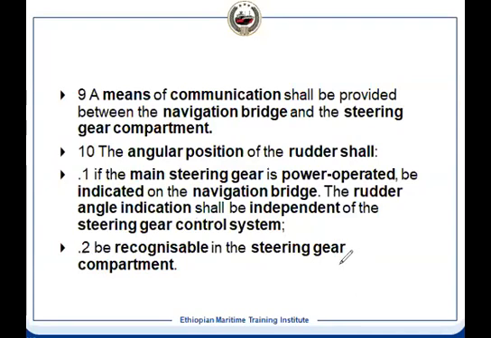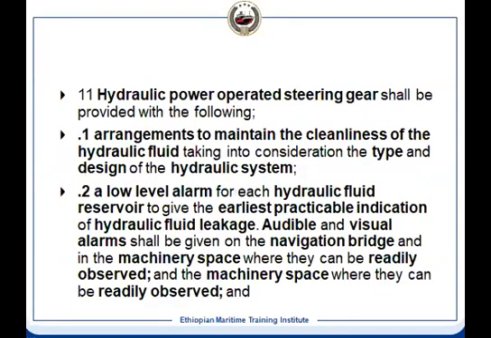It means you'll be having a steering compartment as well as the bridge, and you can have some other places also, but the steering compartment and the bridge are a must. Hydraulic power operated steering gear. Now when there is a hydraulic power operated steering gear, there will be some leakage. Suppose there is leakage, it has to be minimized. So it is designed in such a way that the compartment is kept clean. The cleanliness has to be maintained for the hydraulic fluid, and the design should be such that there is no leakage and no contamination also.